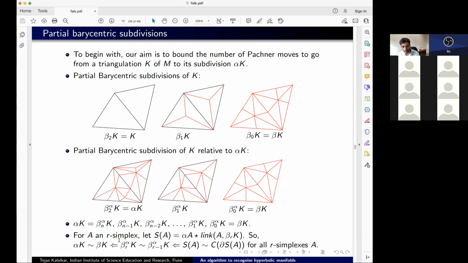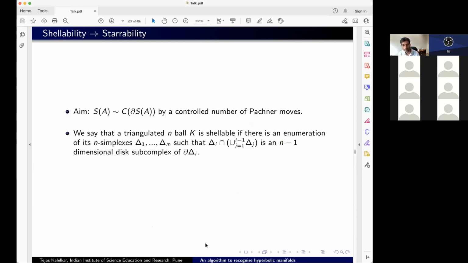So the aim now is that if I want to go from alpha K to beta K, I need to just do this step by step. I need to go from beta alpha r K to beta alpha r-1 K. To do that, I need to look at all the r-simplexes and replace S of A with the cone over its boundary. So this is essentially what I want to do: replace a triangulated ball with a cone over its boundary. We want to go from S of A to a cone over its boundary by a controlled number of moves.